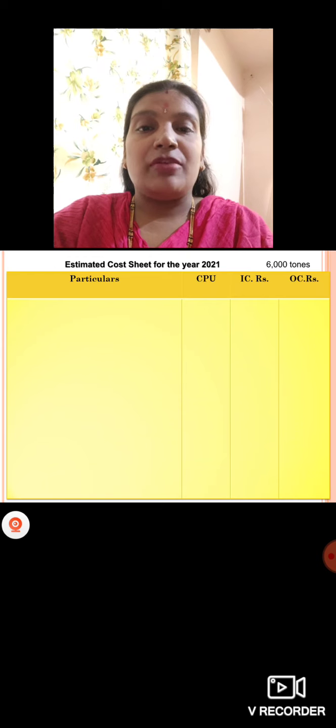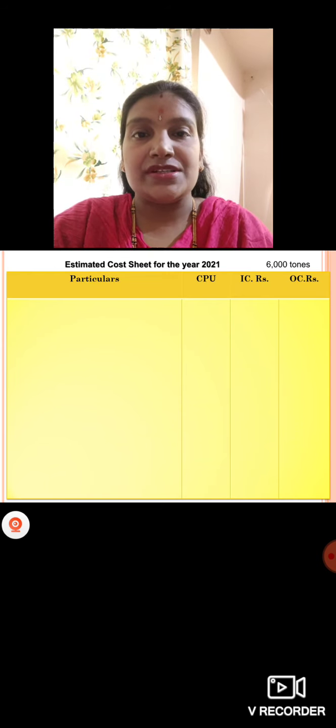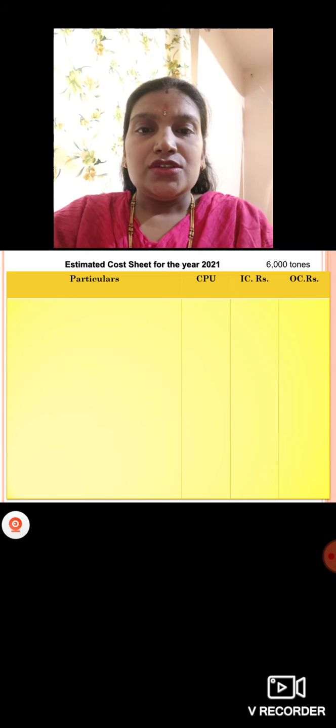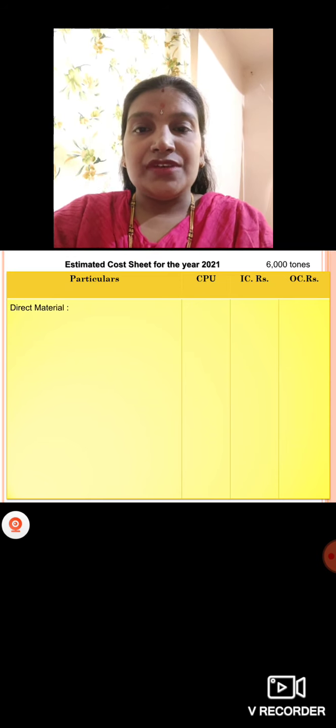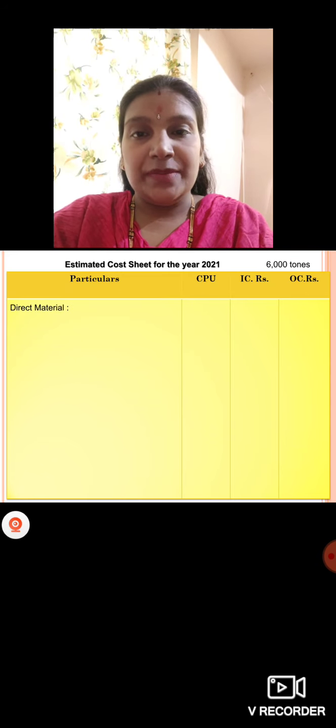And the same cost sheet format. Here we have the cost per unit column first, because it is an estimated cost sheet. So first we have the inner column, and next you have the outer column in rupees. First we'll write the direct material here. They have said it is increased by 20%, right?